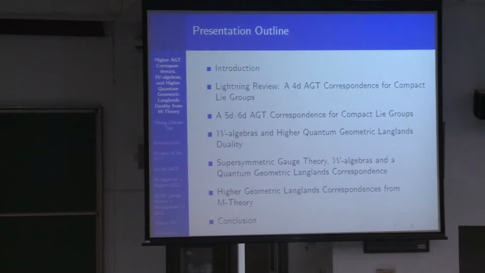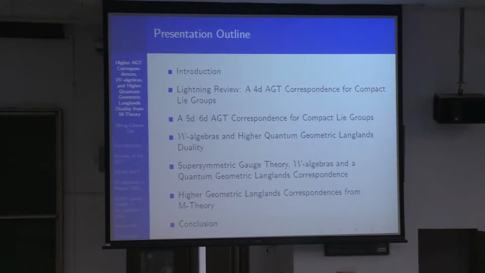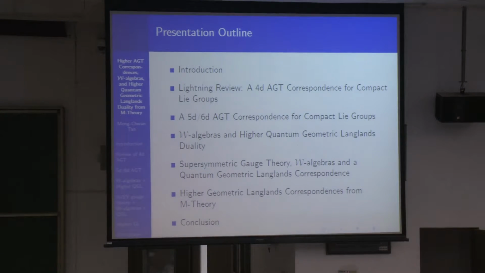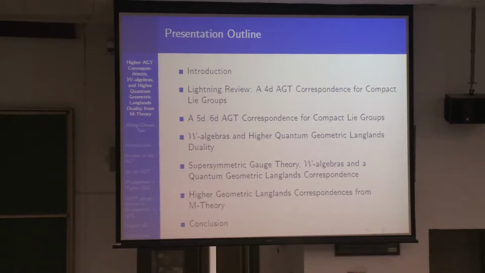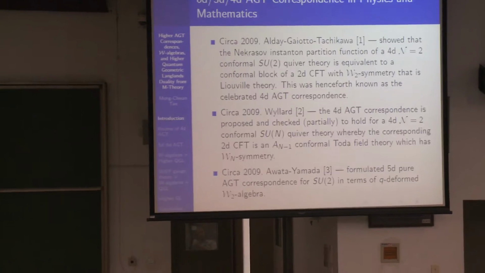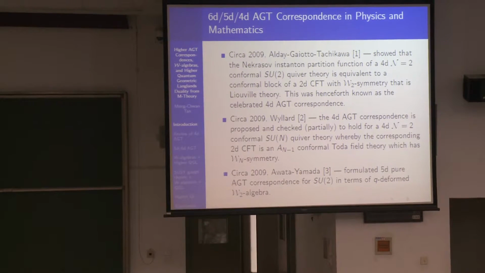And then we'll talk about a higher generalization of the geometric Langlands correspondence as suggested by our results. Higher in the sense that the usual one is in terms of 4D gauge theory. So what happens if we look at something that's coming from 5D gauge theory or 6D gauge theory? So in the language of W algebras, it involves Q-deformed W algebras and elliptic deformed W algebras. And then we'll conclude the talk with some general comments.